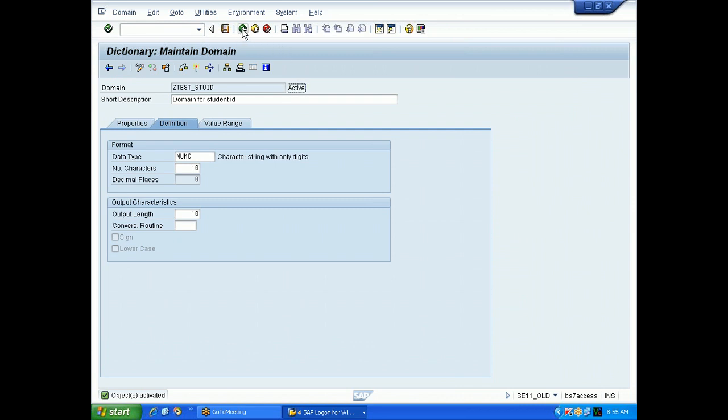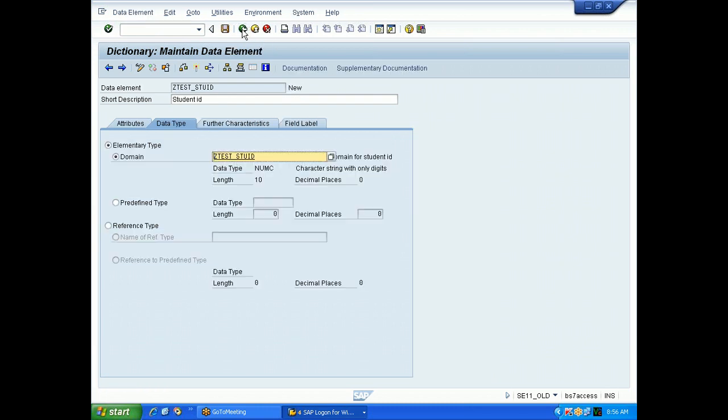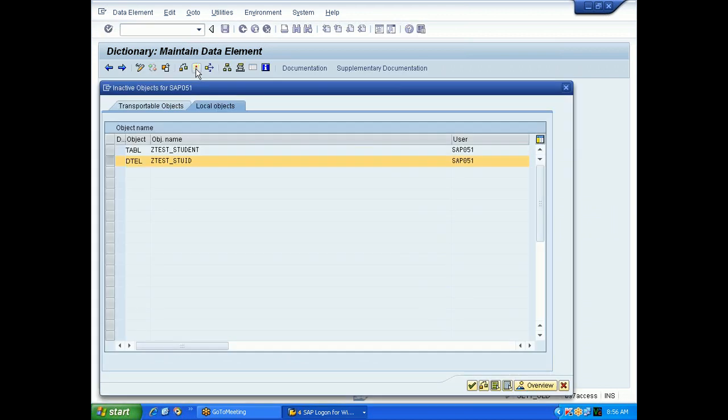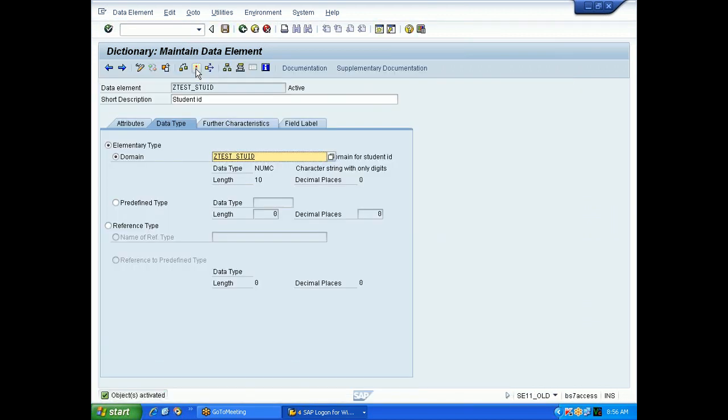Come back. So when you click on back, which screen will you come to? Data element. Because from table we came to data element, and from data element we came to domain. Right? So from domain, whenever I click back, I'll go to the data element screen. I'll save it. Check it. Activate. So my data element is active. I'll click on back. So which screen will I go to? Table.